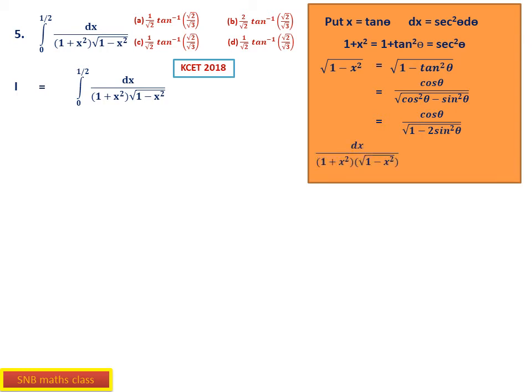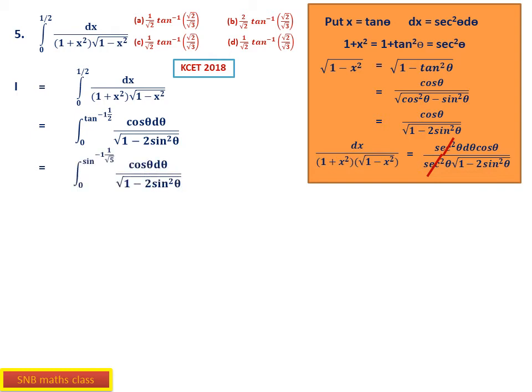Now therefore dx by (1 plus x square) into square root of 1 minus x square now becomes, you see, secant square theta d theta, then cos theta, then secant square theta below, because 1 plus tan square theta is secant square theta, and square root of 1 minus 2 sin square theta. Now you see what happens is secant square theta cancels. Therefore now the given integrand becomes like this, and I have not shown the upper and lower limit. When it is 0, it is 0. When it is half, it is tan inverse half, because x is tan theta. So that is the substitution. So the given integral becomes like this.